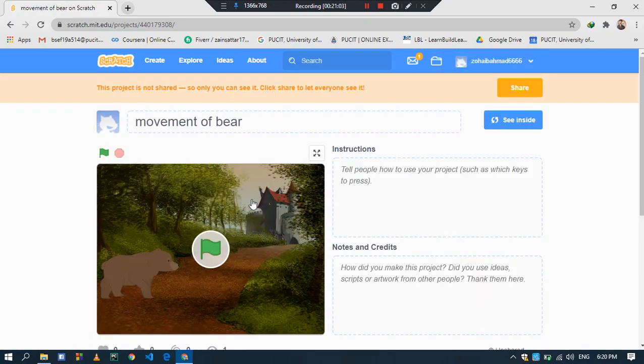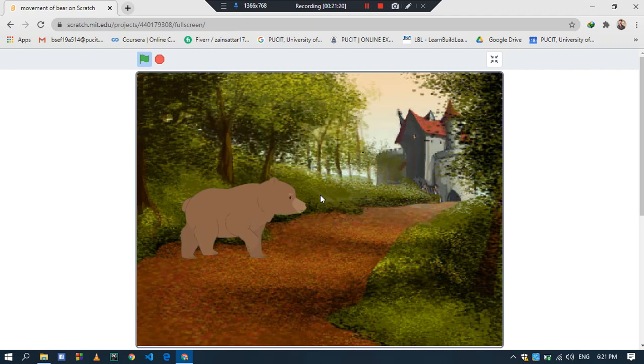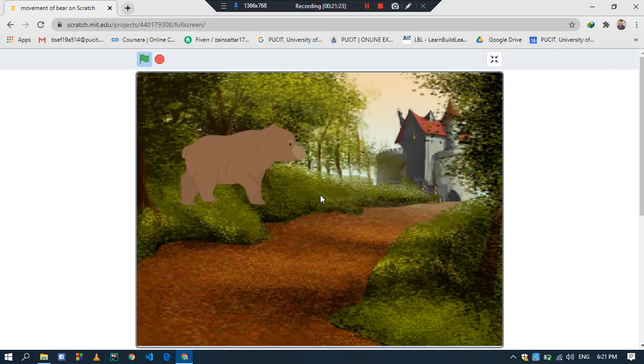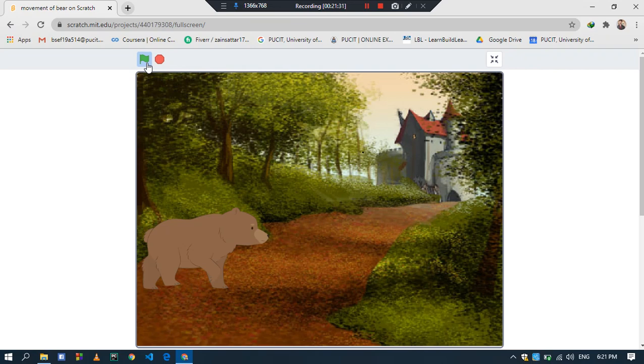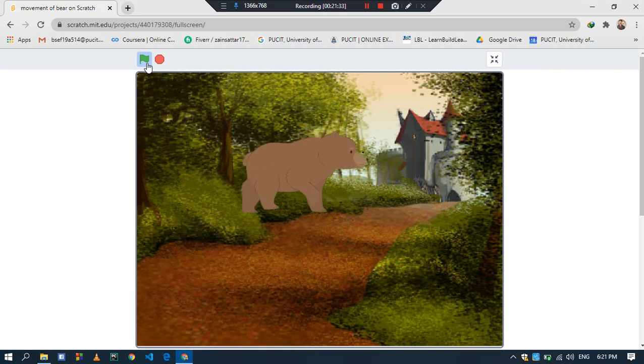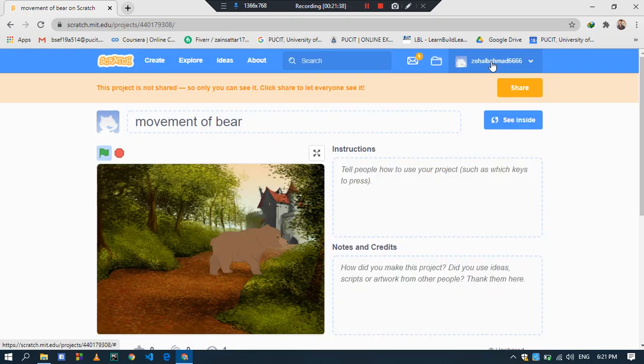If you want to show your project to your family or your friends, to show that you have made this, click on this for full screen, then click this green flag. Now press the upward, downward, backward and forward buttons on your keyboard to move the bear on your screen. See, I'm pressing the keys on my keyboard. Stop this and then play it again. See, first the bear comes to its original position and then the program runs. So this is the project that we made today.